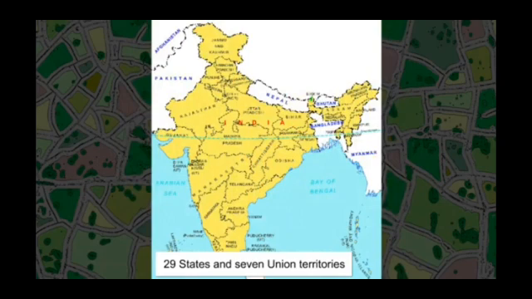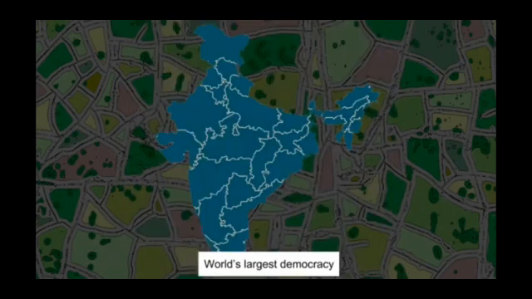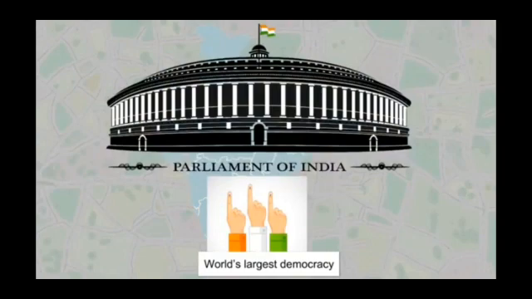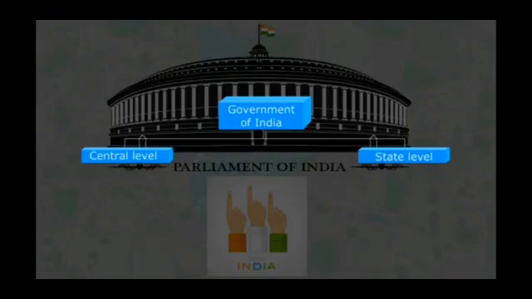India is the world's largest democracy, as its citizens come together and elect their own government. There are two levels of government, the central and the state. The central government administers the entire country, while the state government decides on matters related to individual states. Indian territories are governed directly by the central government. India is indeed a country of diverse landforms and cultural diversity.